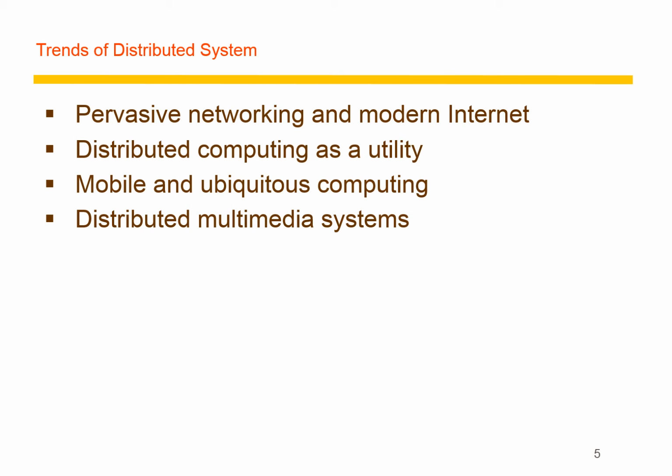And a well-known trend is multimedia systems, which use cameras and video to achieve many day-to-day activities, just like this lecture brings to you live. So these were the trending topics in distributed systems.